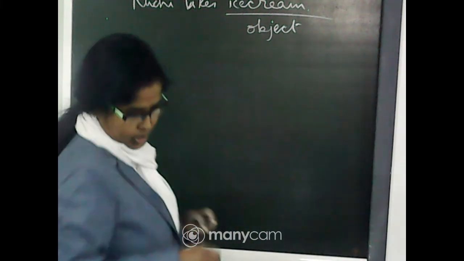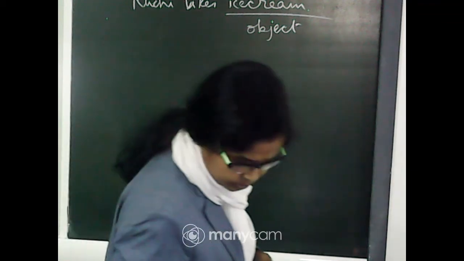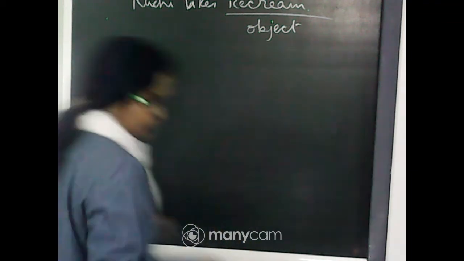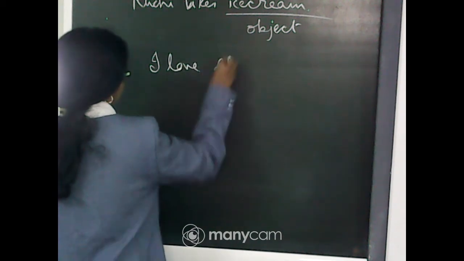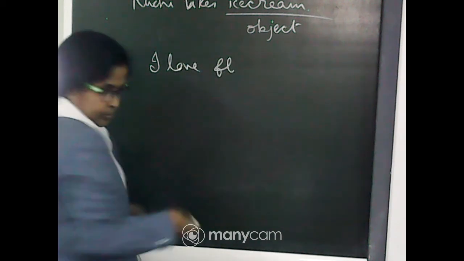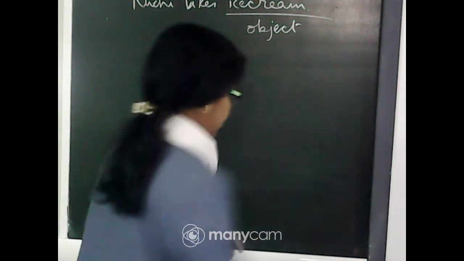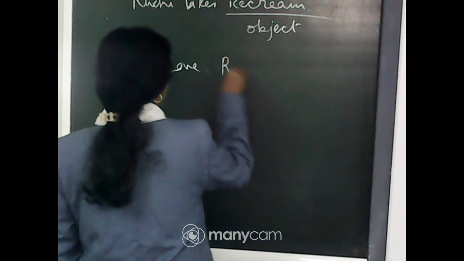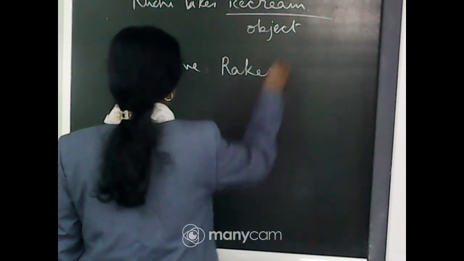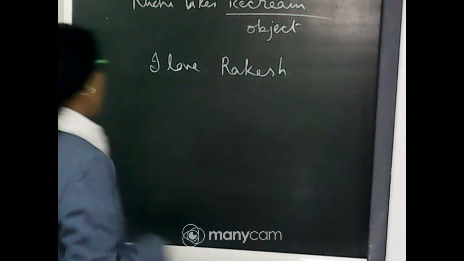The next example is given: I love Rakesh. Now the question is, whom do I love?